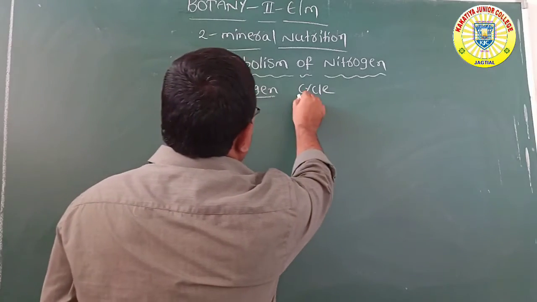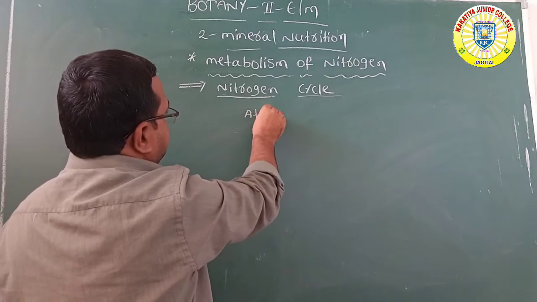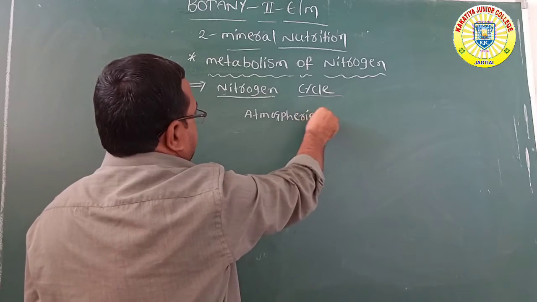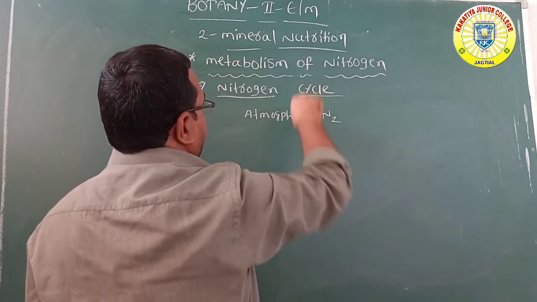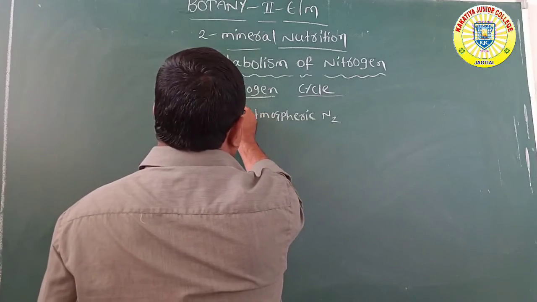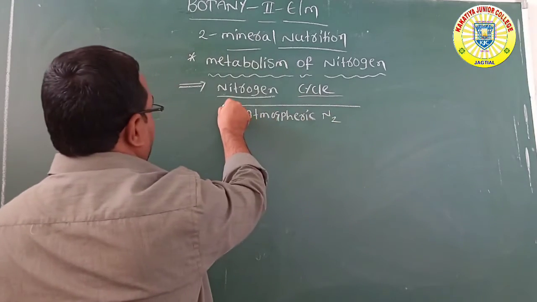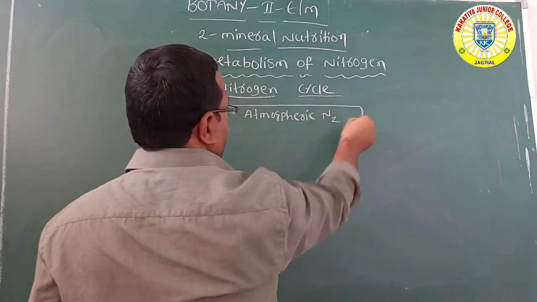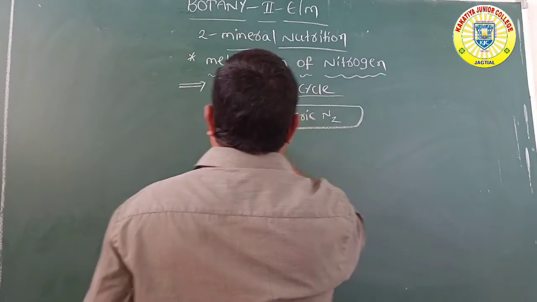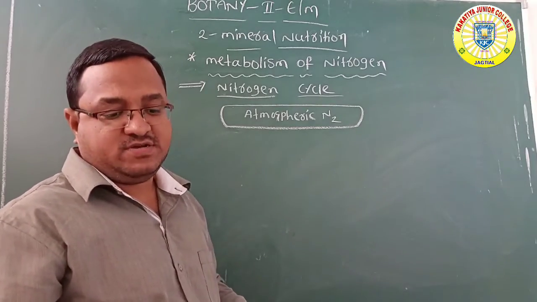Nitrogen cycle: first, atmospheric nitrogen. How is this nitrogen fixed?